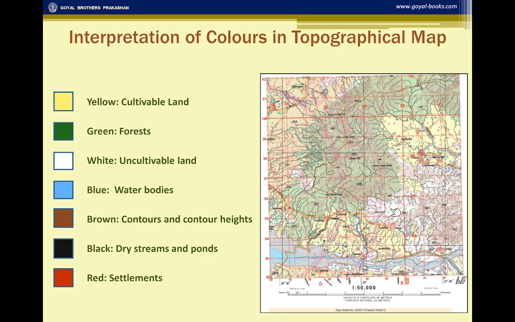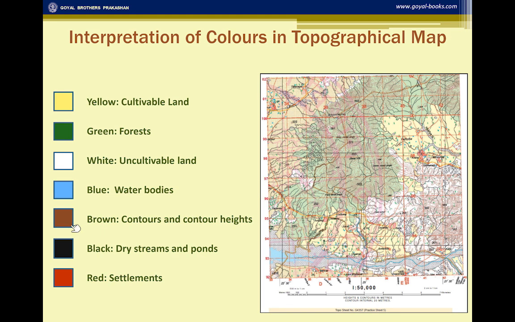Uncultivable land means it is rocky, it is not fit for cultivation. You will not find any sign of water, and it is simply not possible to carry on cultivation in such areas. The blue signifies the water. You can see a thin water channel in the river. Now, the wells and the artificial lake, whichever is blue, show that the water body is perennial in nature. Perennial means that there is water throughout the year.